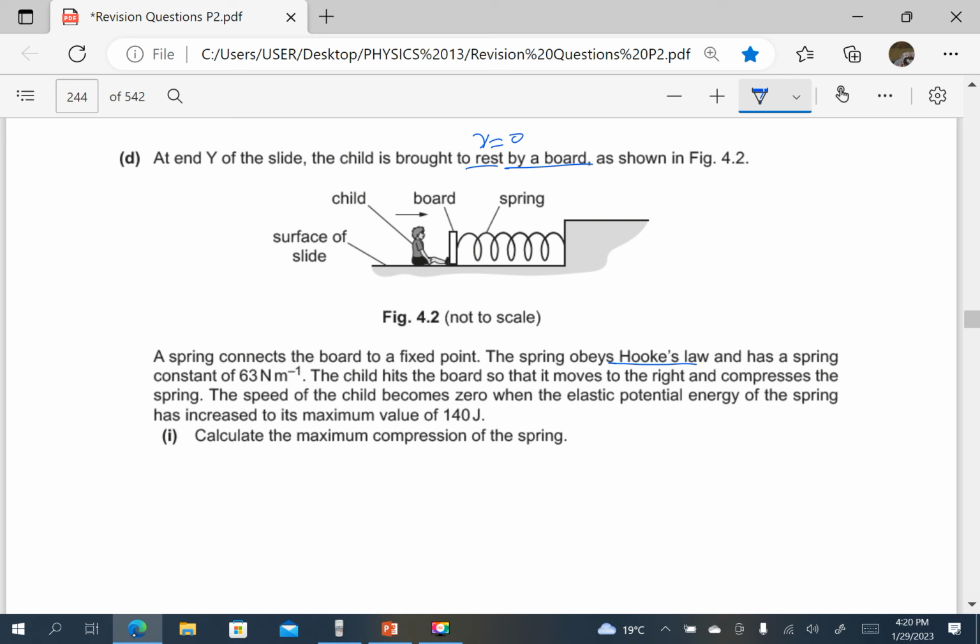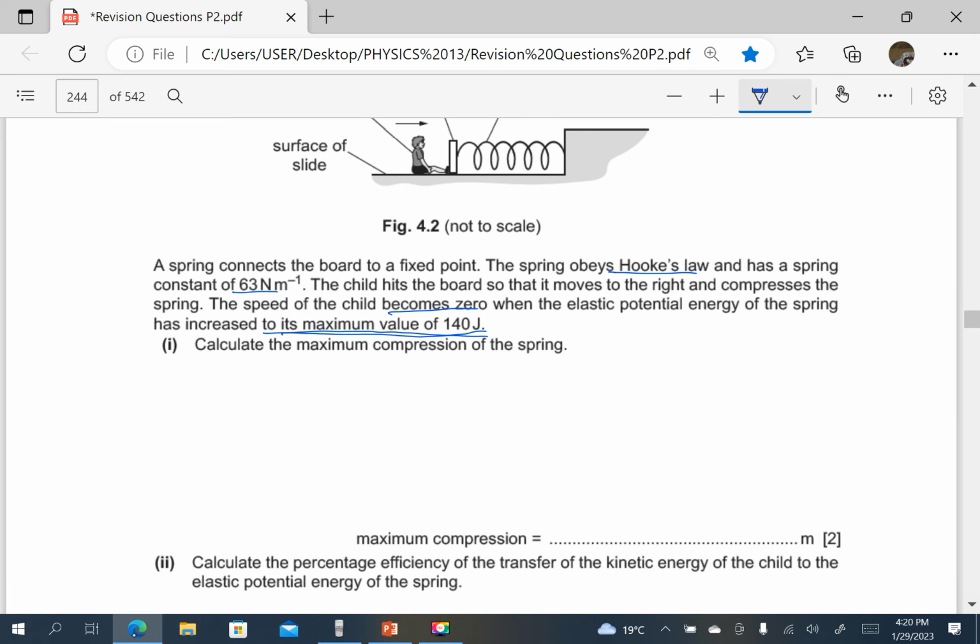That means F is equal to Kx. The child hits the board so that it moves to the right and compresses the spring. The speed of the child becomes 0 when the elastic potential energy of the spring has increased to its maximum value.